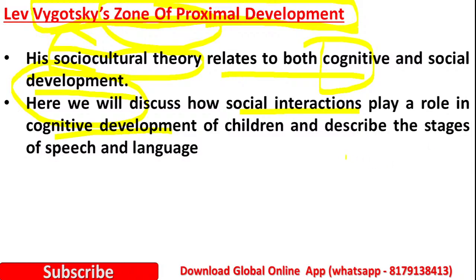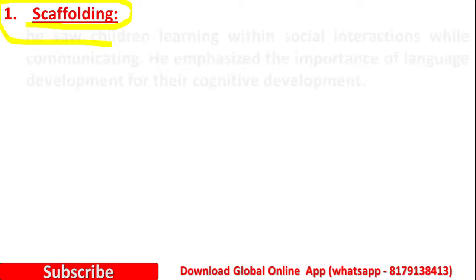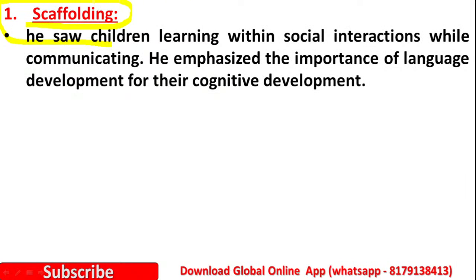And also this proximal development theory is going to describe the stages of speech and language. So there are some stages here. The first stage is scaffolding. Yes, you need to remember all the stages in all the three theories. Many times questions have arisen on the stages of development. Yes, here the first stage is scaffolding.